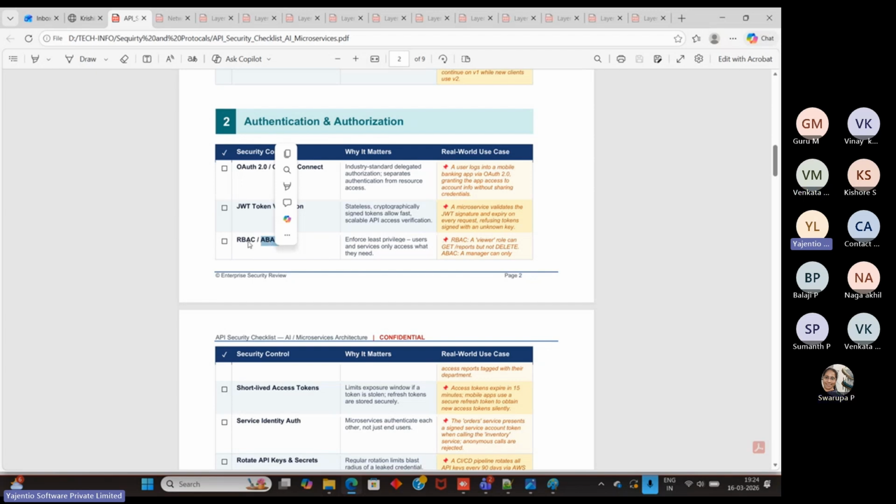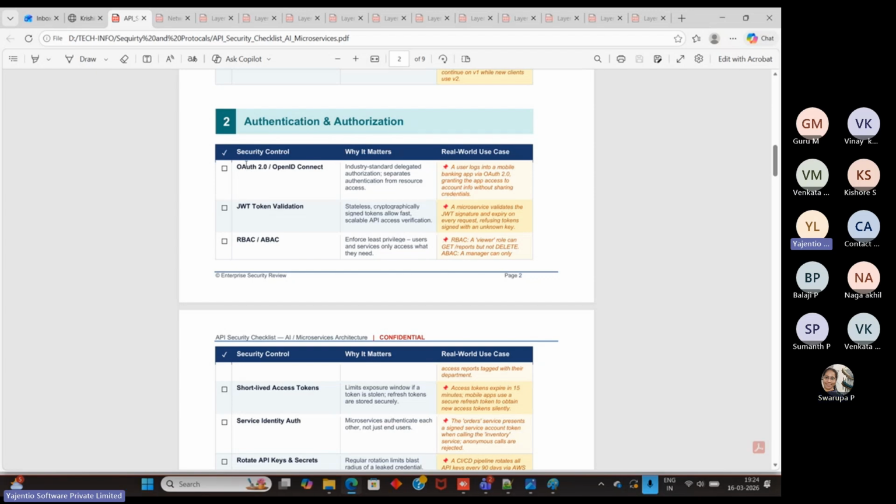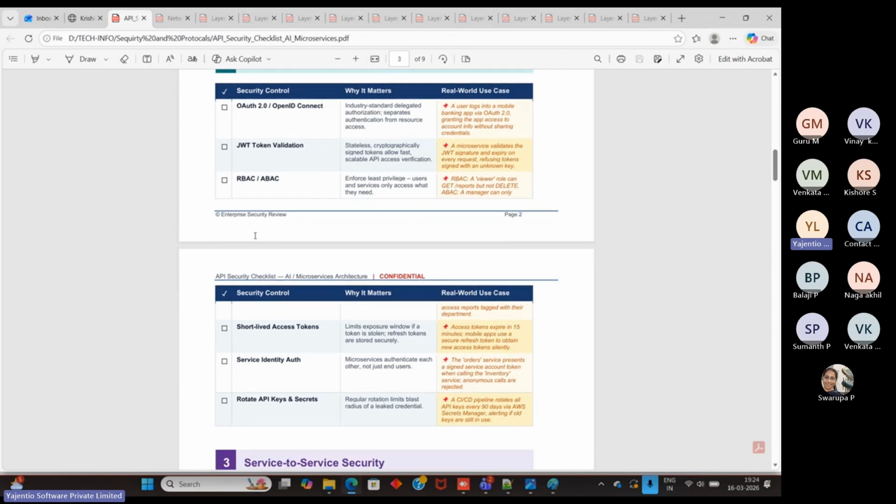This is one of the major points at the testing level. Technically, the backend layer will have the control mechanism, token and all. Each major application should follow these protocols, these security layers. Then after that, if you see short-lived access token, the service identity, the rotation of API key and secret. This is API rotation, right? Once a request is completed, the flow level is complete.